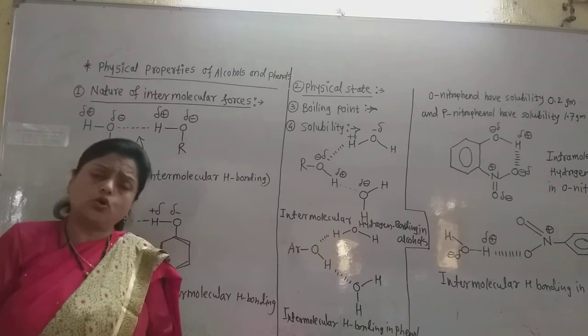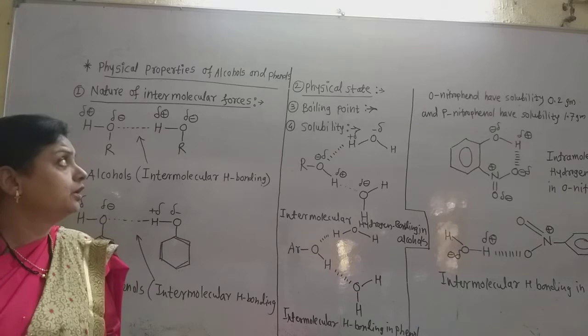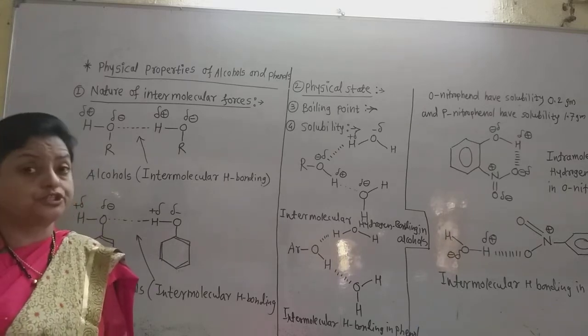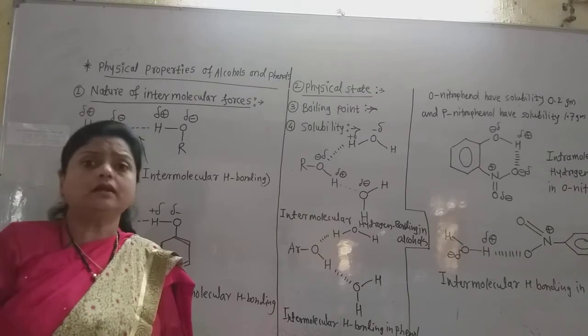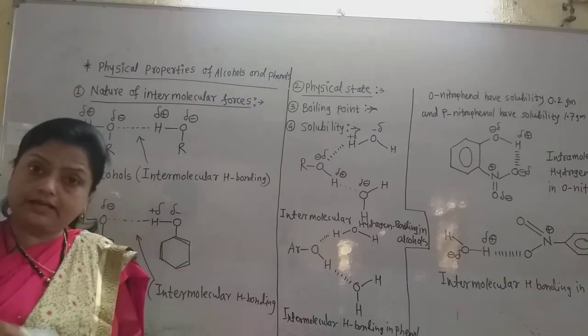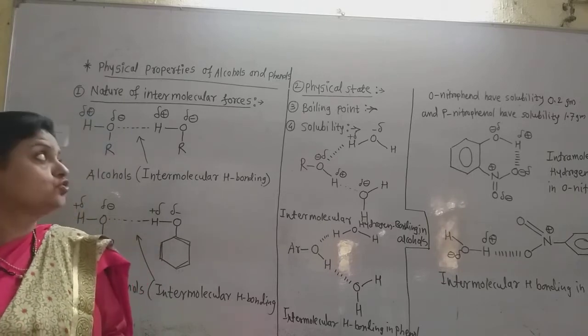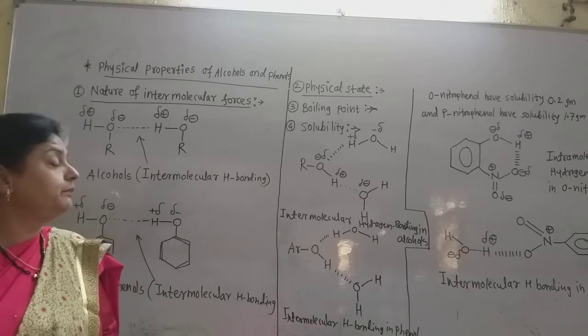So lower alcohols dissolve in water. Now due to the intermolecular hydrogen bonding, the higher alcohols are in the solid state, and phenols are also in the solid state. This is about the physical state of alcohols and phenols.